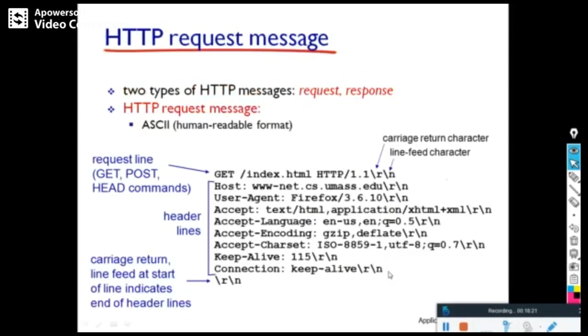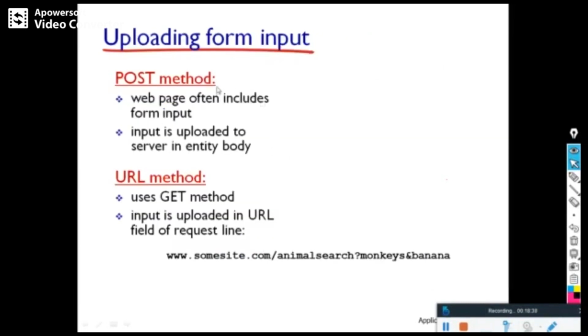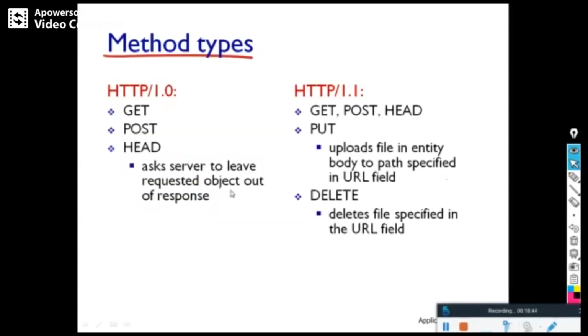And you see the HTTP request message. The request line contains GET, POST, all those commands. And here you can see GET and the path. And the HTTP request message general format. All these things you have to remember. Then for uploading, the POST method is there, and other methods are there, the URL, the method.